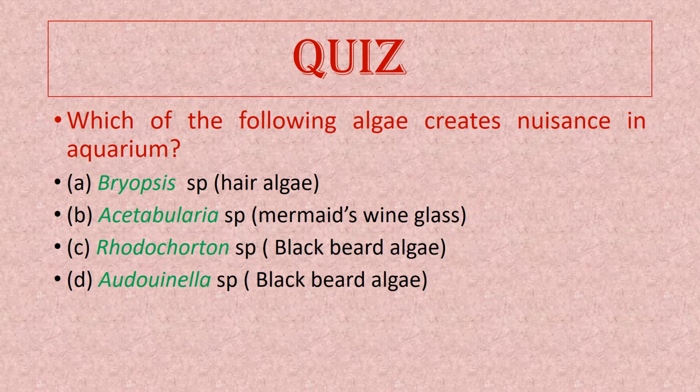Those planktonic floating algae create a turbidity that reduces the aesthetic appeal. So we are talking about those algae which are unwanted in the aquarium. If you know the answer, you can write to me in the comment section, or if you don't know, I'll be answering it at the end of this video.